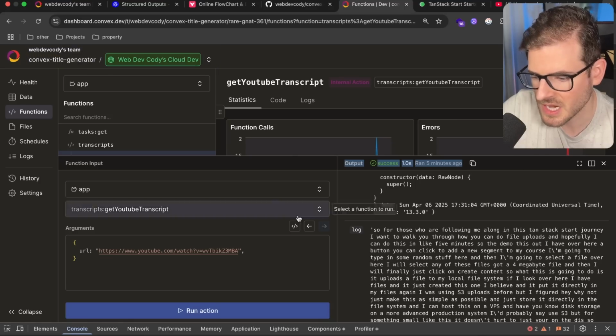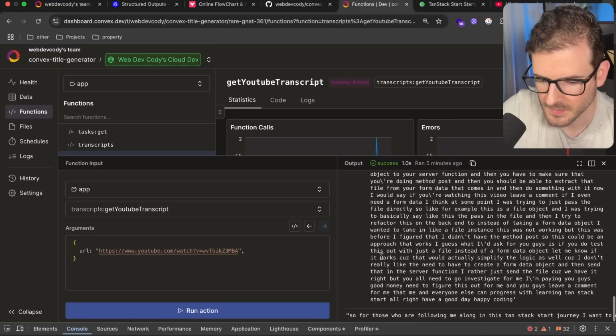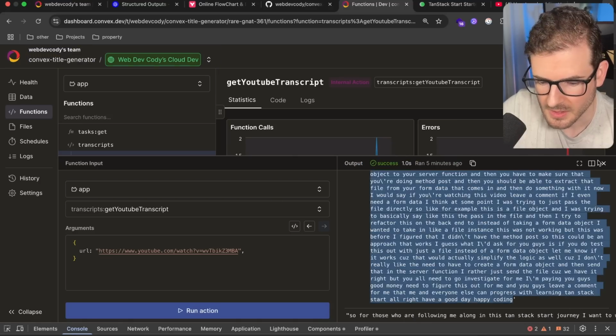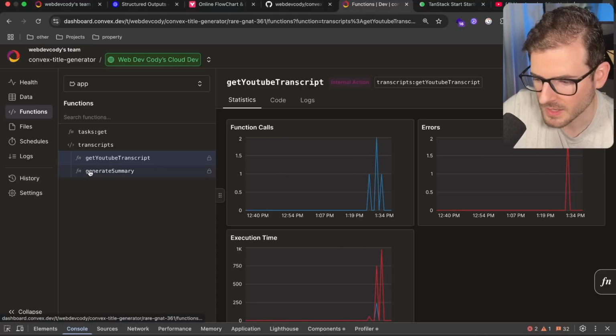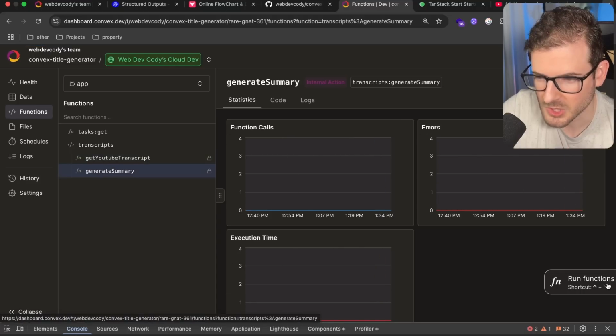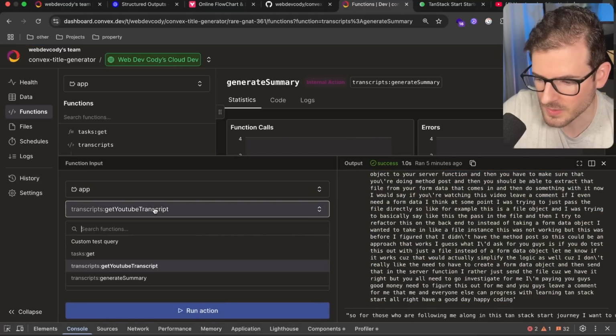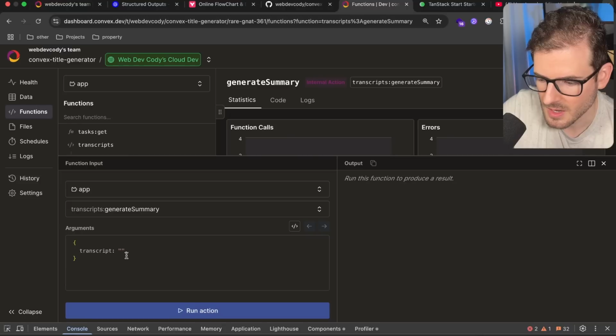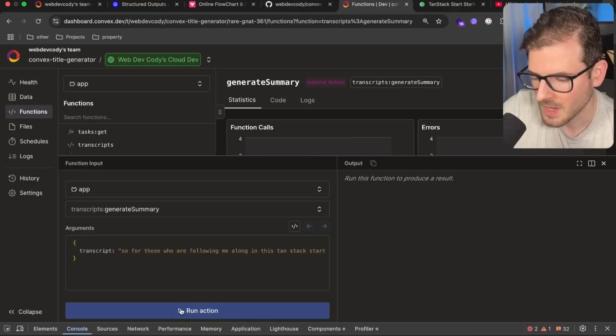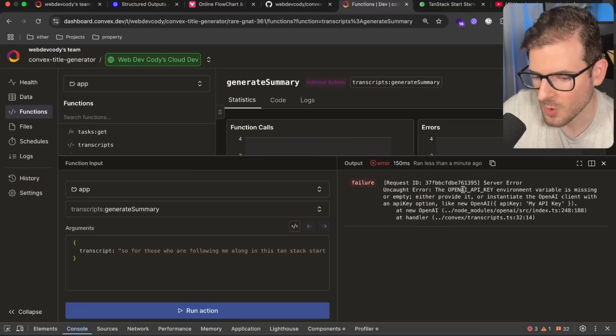Let's go back to the Convex dashboard. I'm going to grab as much as I can from this transcript. Okay. And then we're going to click on generate summary. We'll say generate summary, I'm going to pass in that full transcript, and then I'm going to click run. And it's not going to work because I didn't add an OpenAI API key. So I need to go and generate one, which I'll walk you through, and then I need to add it to my Convex backend in my settings.